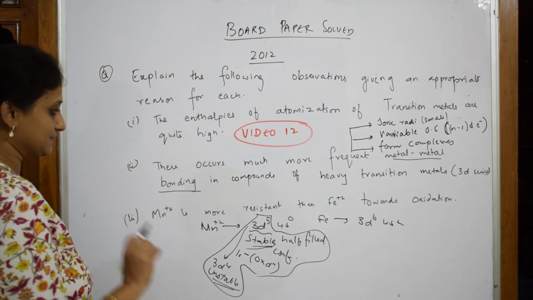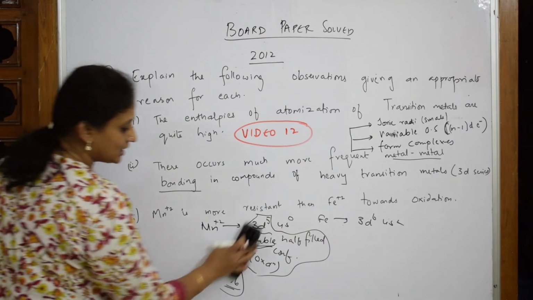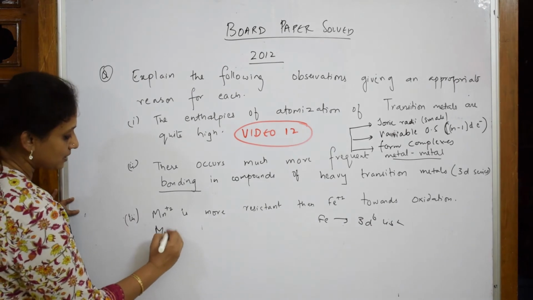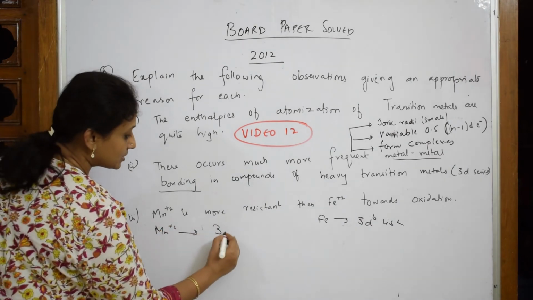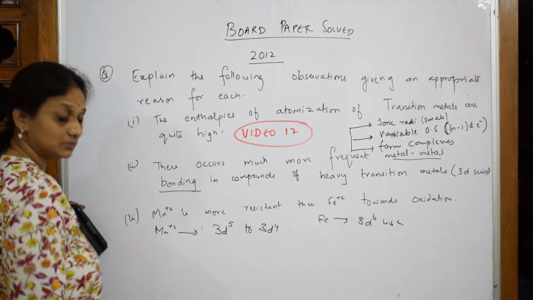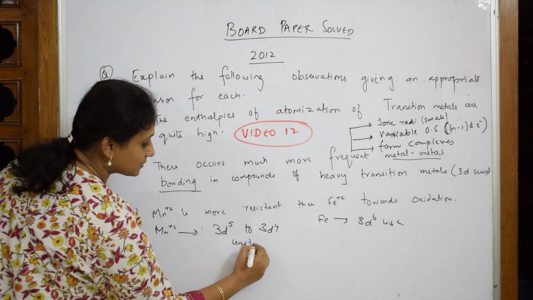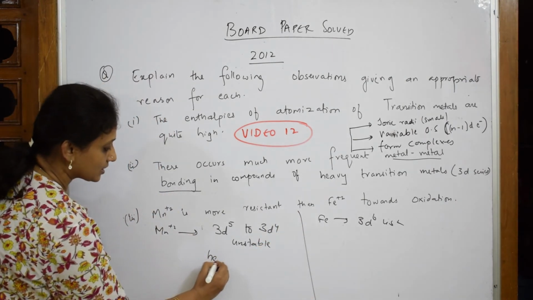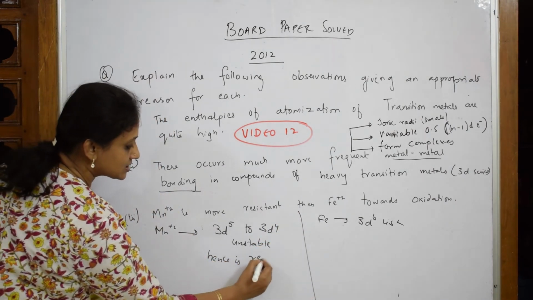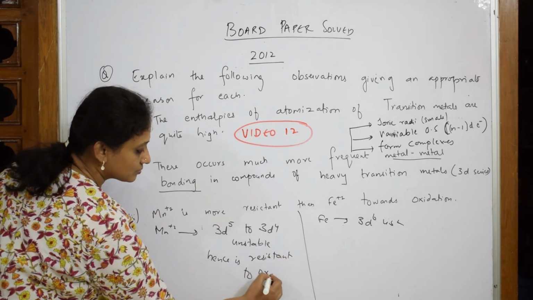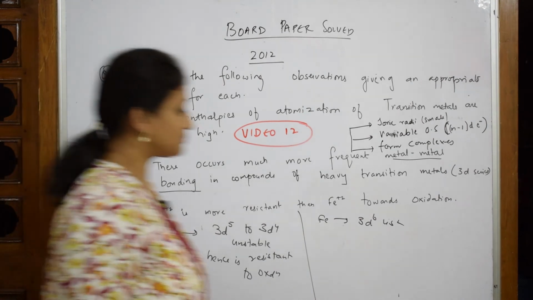Once again, in simple terms, if you still want to write, let us make it easy and neat. Mn+2 gets converted from 3d5 to 3d4, which makes it unstable. Hence it is resistant to oxidation. Done. Let us write, and come back to Fe.